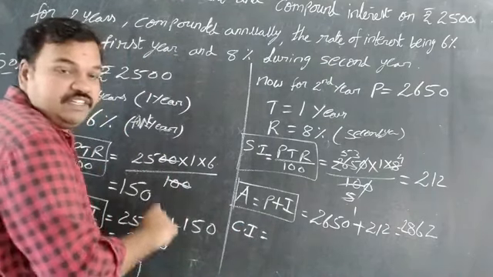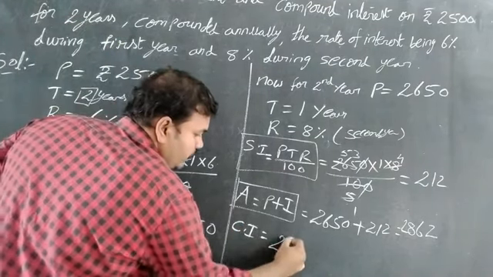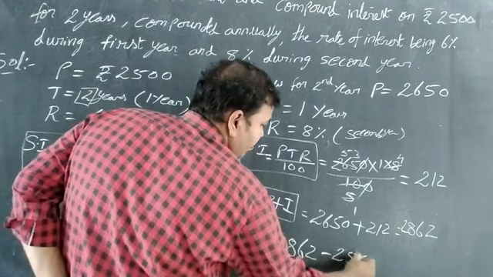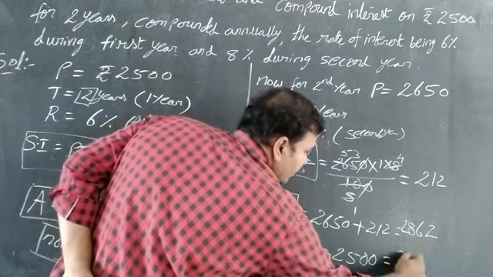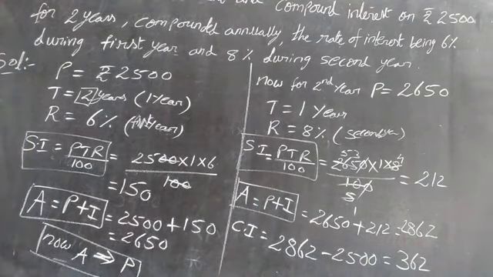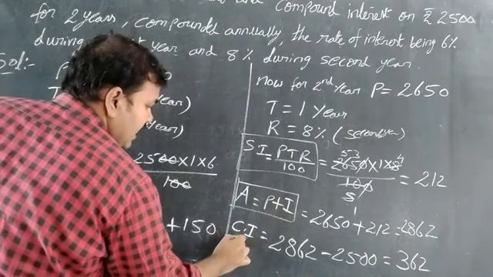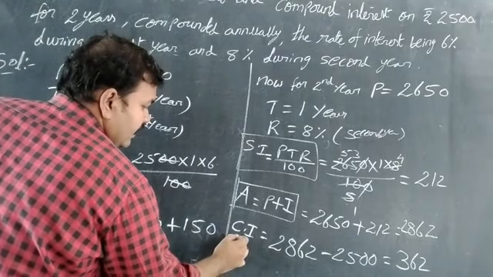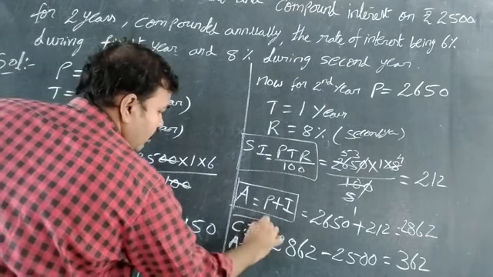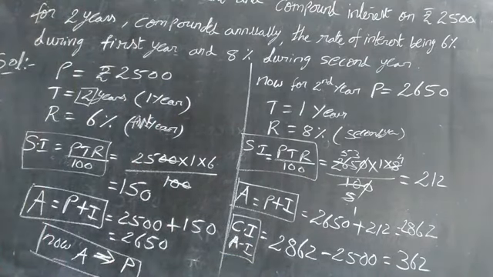The compound interest for this sum is 2862 minus 2500, which is equal to 362 rupees. The formula is compound interest is equal to A minus P.